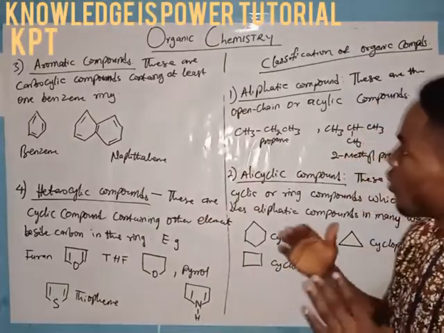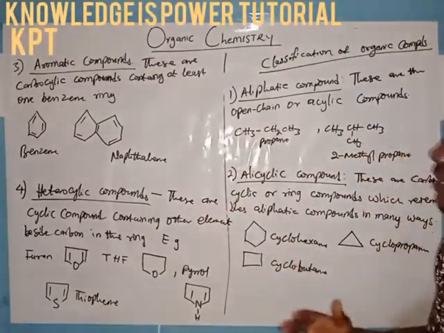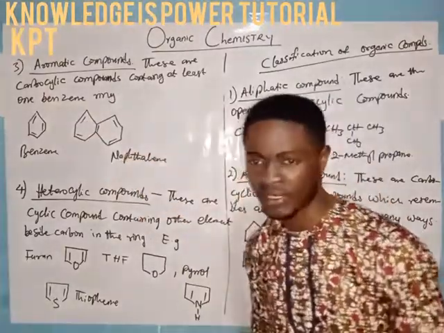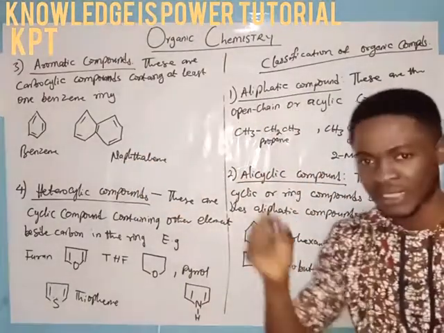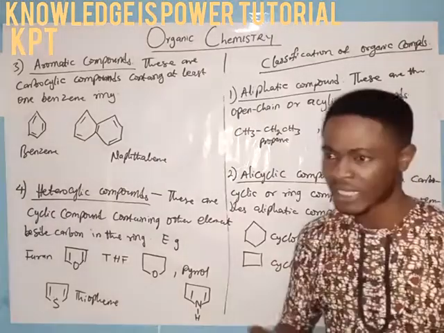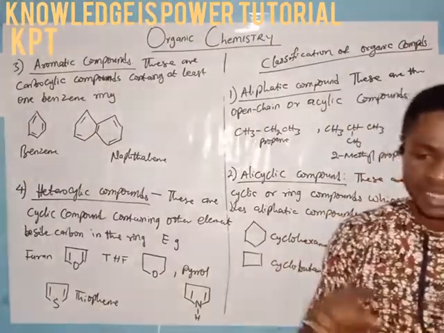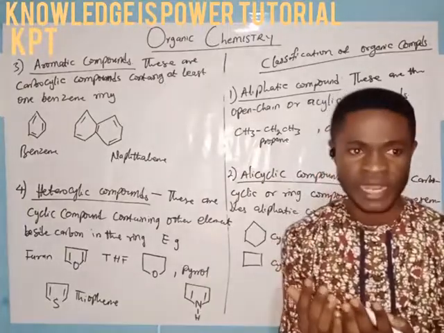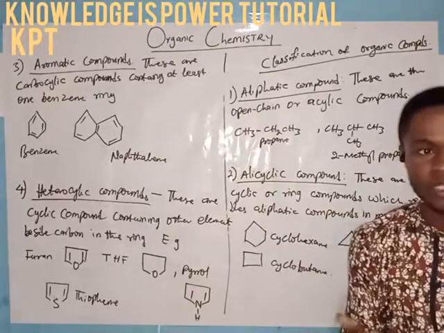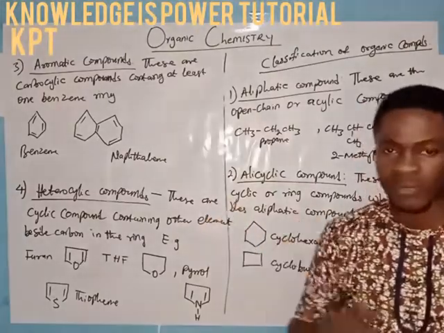Under this classification, we say that these are the carbocyclic compounds containing at least one benzene ring. So it has to be carbocyclic, and it must contain at least one benzene ring. By carbocyclic, we mean that it must contain carbon atoms that are in ring form, that are enclosed in a ring. And being enclosed in a ring, it must contain at least one benzene ring.